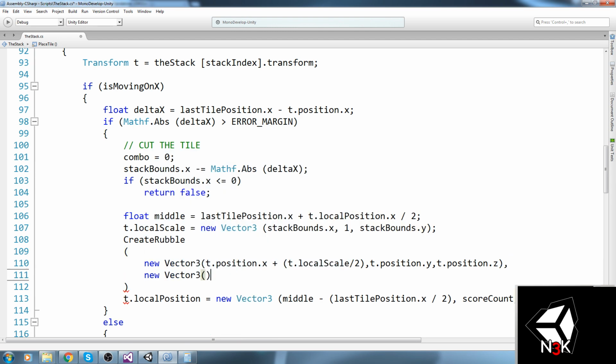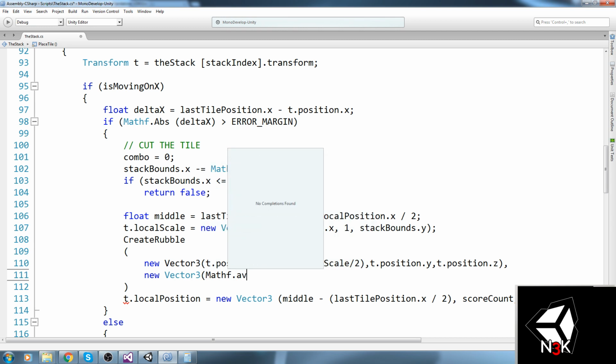That's the scale. Scale is fairly easy. All we have to do is take the absolute, so we take the remains of what we actually cut. So Mathf.Abs of delta x, I believe.